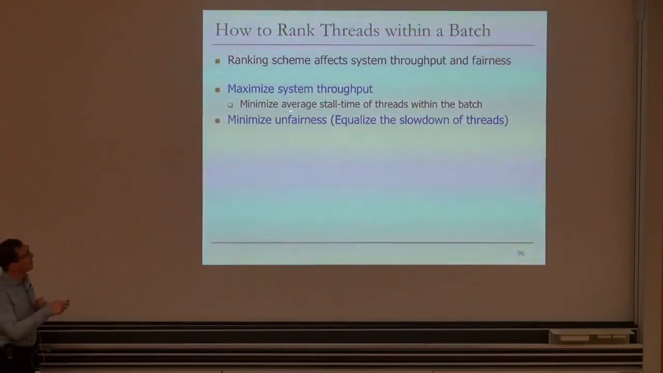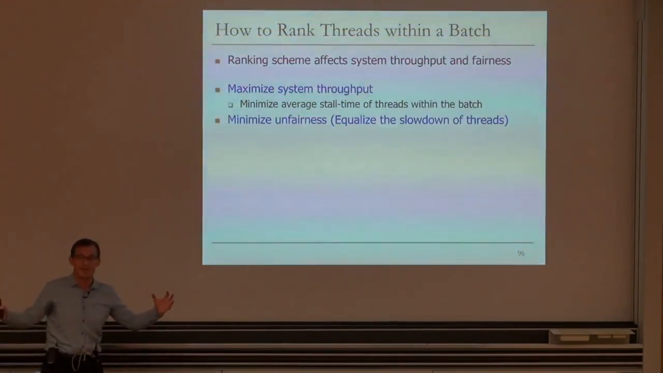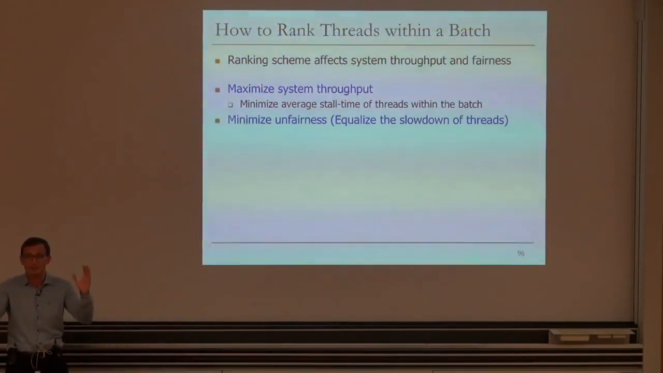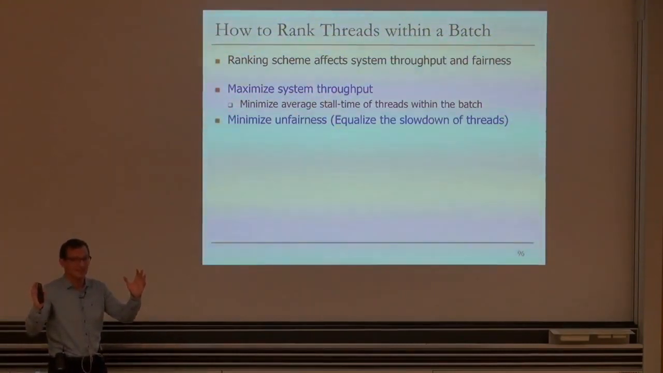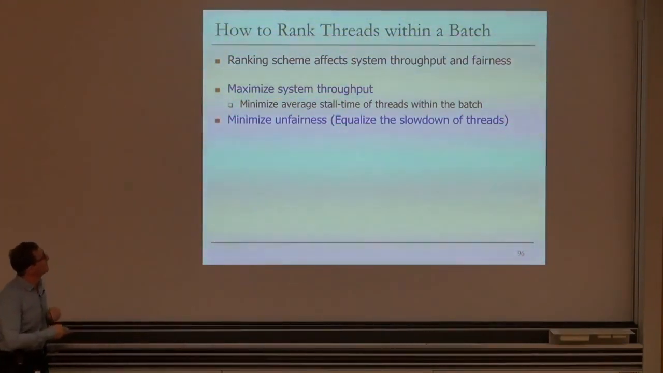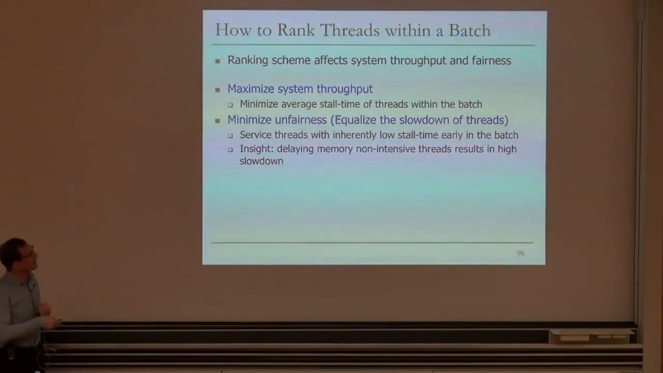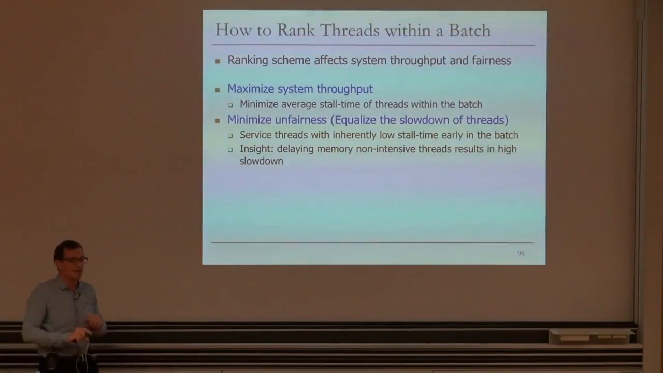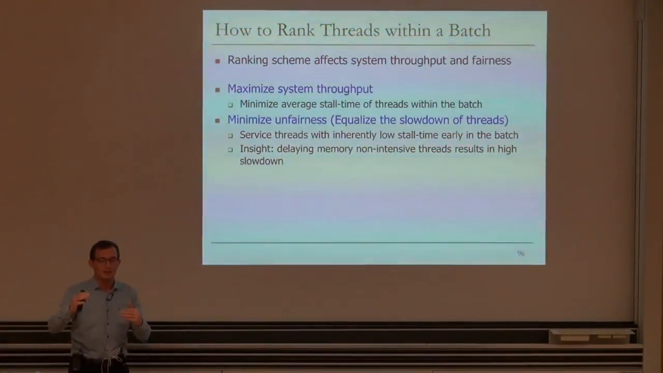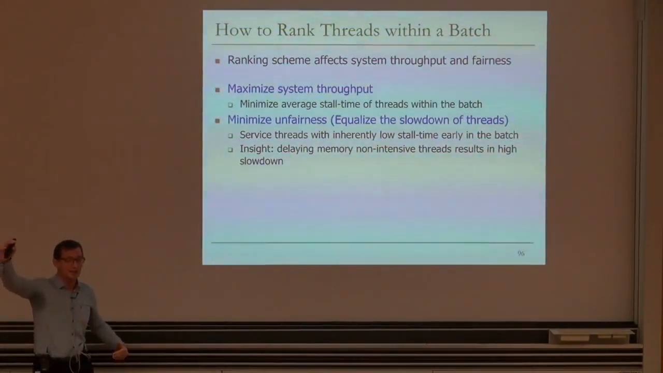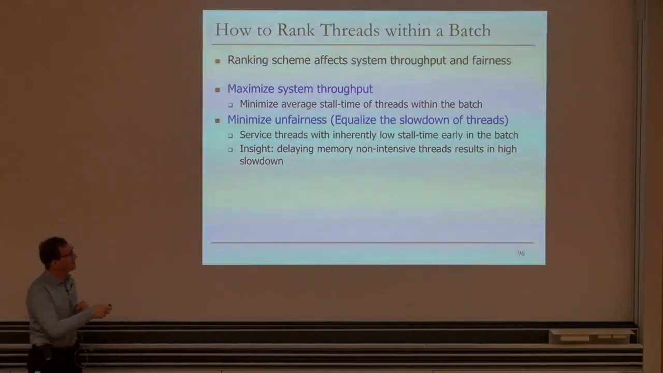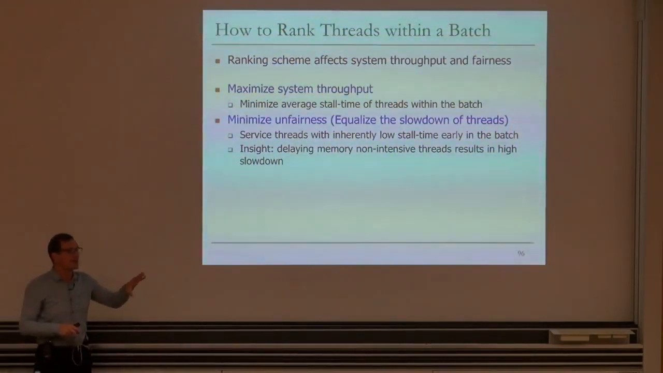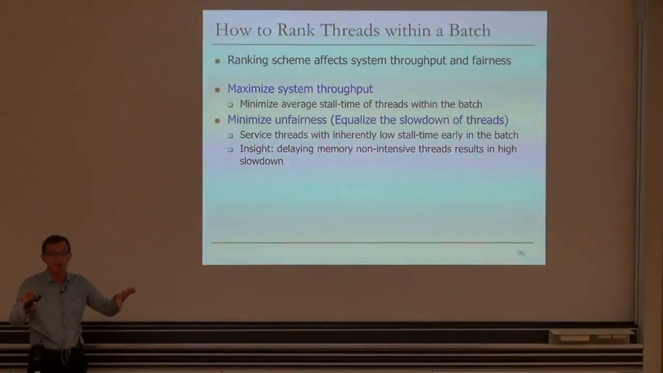The first, if you want to maximize the system throughput, you want to minimize the average stall times of the threads within the batch. You want to minimize the red parts, basically, on average. The green parts you want to maximize. If you want to minimize unfairness, you really want to service the threads with inherently low stall time early in the batch. So if a thread stalls a little bit, you would like to prioritize that thread more than another thread. Because let's assume that you have a memory-intensive thread and a memory-non-intensive thread. Memory-non-intensive thread initially has a low stall time to begin with.